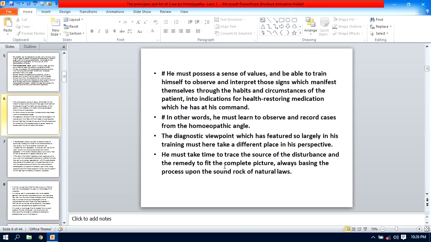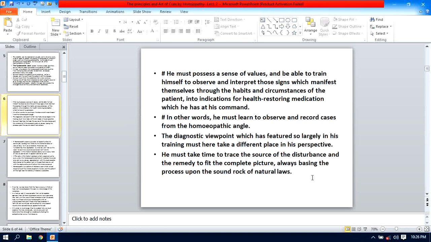Select the remedy which fits the complete picture means the totality of symptoms, and this totality of the symptoms strictly individualizes your patient, and your selection of medicine and the employment of medicine, that is the selection of potency and the repetition of the doses.